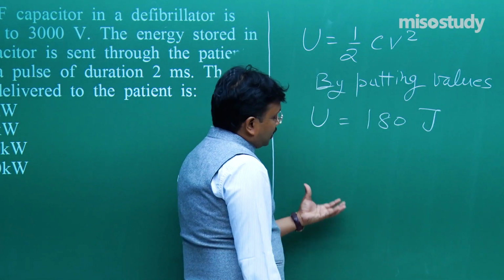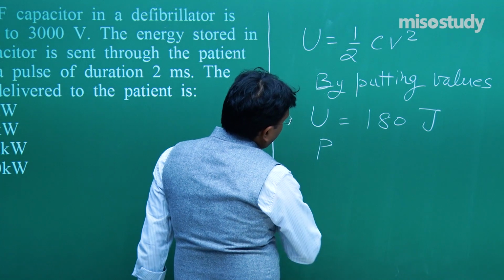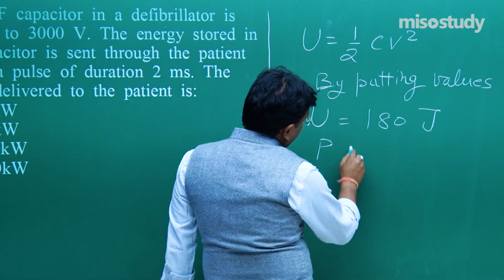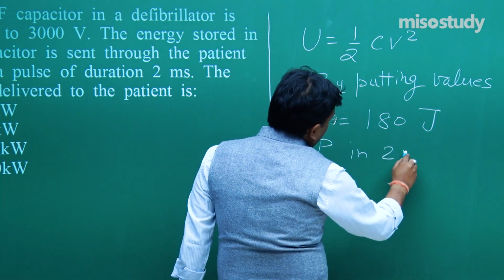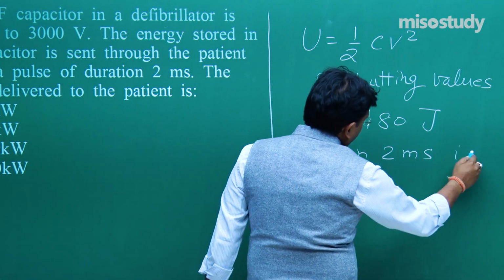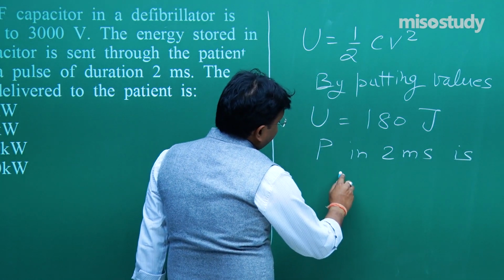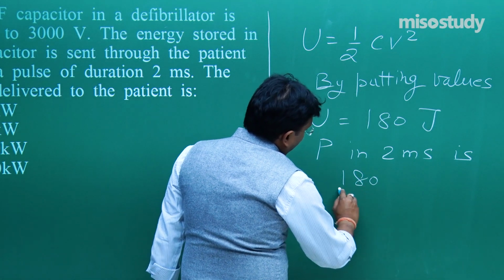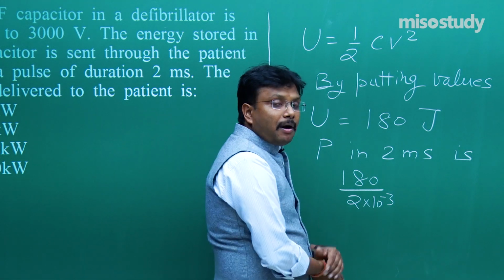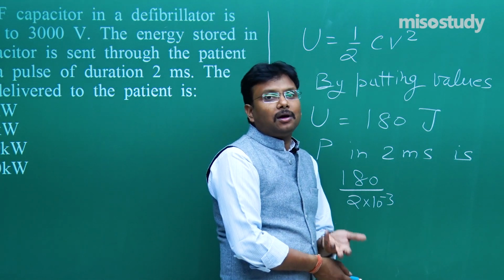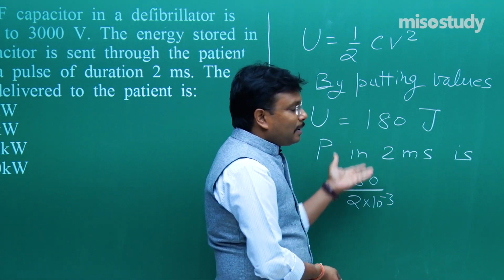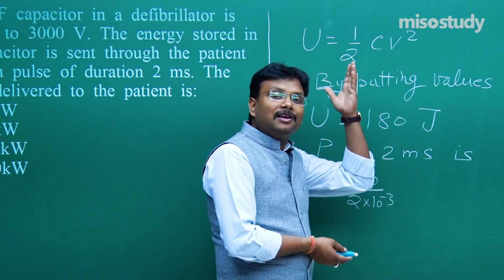No problem. Now power, P represented normally, power P in 2 milliseconds is 180 upon 2 into 10 to the power minus 3. Power is W by T. W is work done. Work done is the rate of change of energy. So this is a very simple basic concept that you learned in mechanics in class 11th.